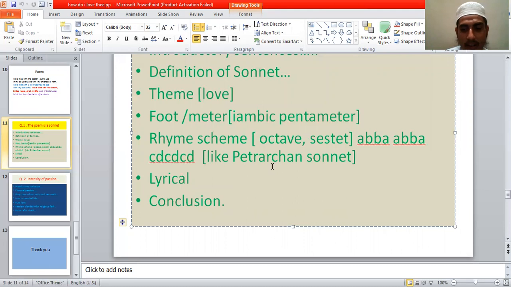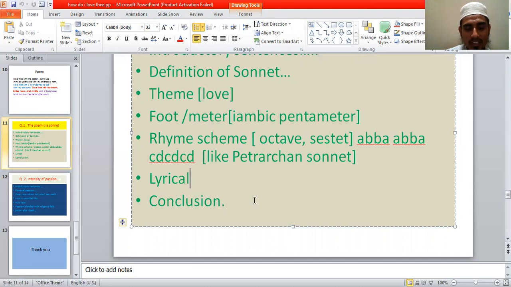And then you will explain lyrical. You will say that lyricism, or lyric, is an important quality of sonnet we find in this poem. The poem is also lyrical, as its rhyme scheme produces the lyrical sense in this poem. So in this way you can write the answer in your own words, then you will give the concluding